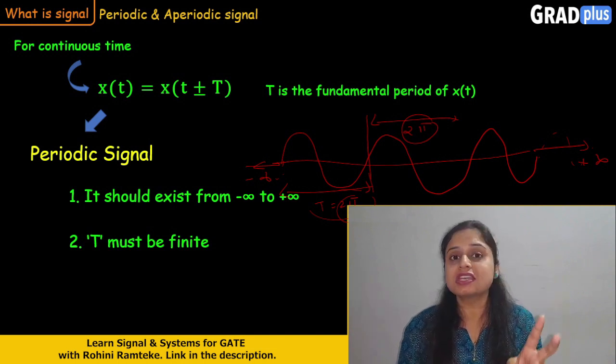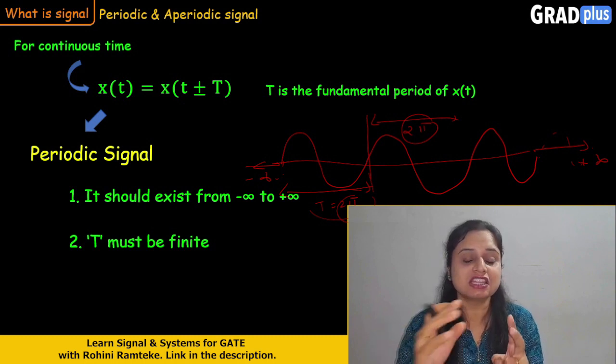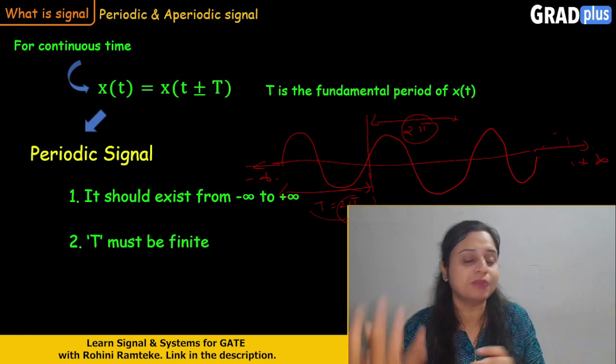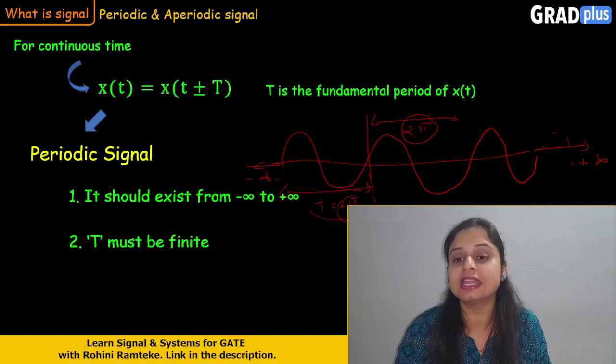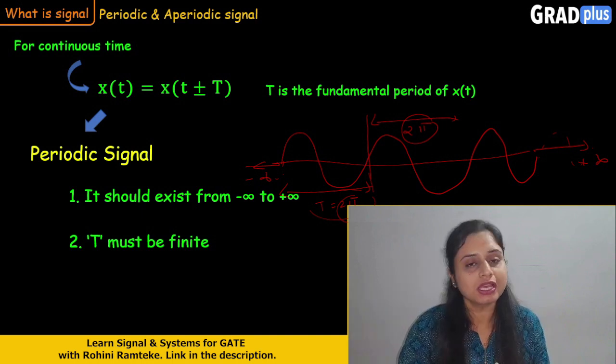So the periodic signal must satisfy two conditions. The signal must exist from minus infinity to plus infinity, and the value of the fundamental time period should be finite. In that case the signal becomes a periodic signal.